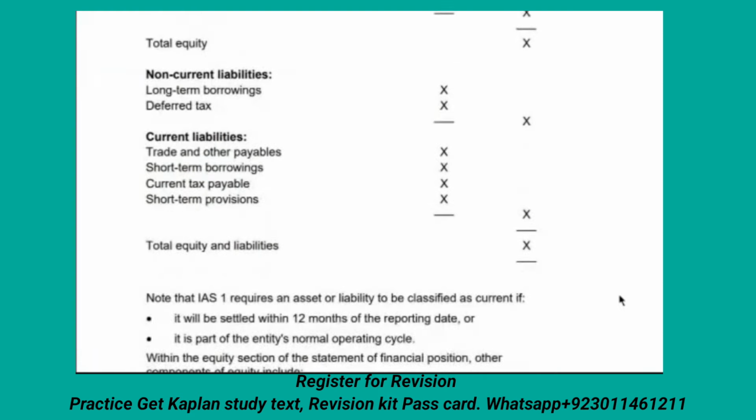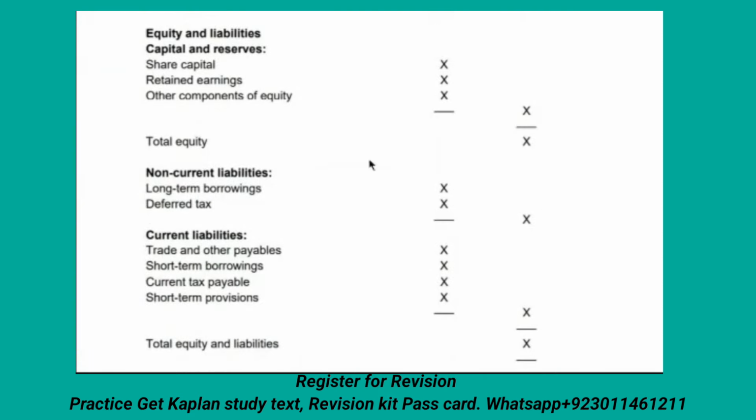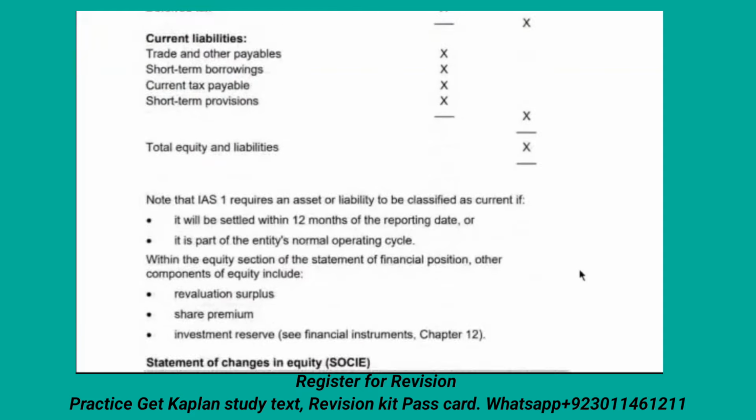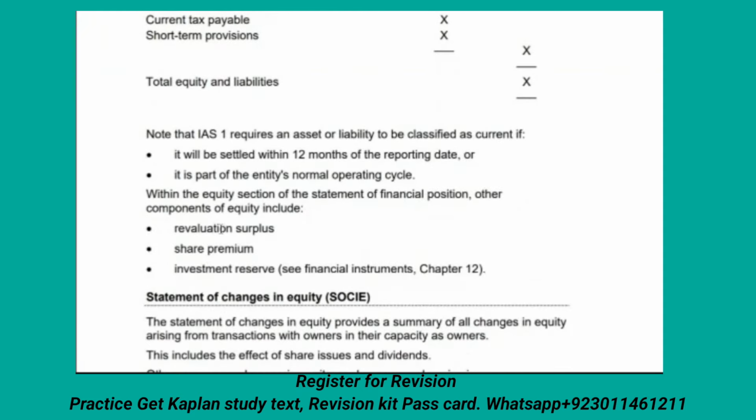These are the easy marks. If you place the right items at the right place, you get extra marks. If you make a wrong allocation, for example if you do not mention current tax payable under current liabilities, or you mention it under non-current liabilities, you will lose marks. So you have to be very proactive in this area. Note that IAS 1 requires an asset or liability to be classified as current. These are the rules and regulations you have to memorize.